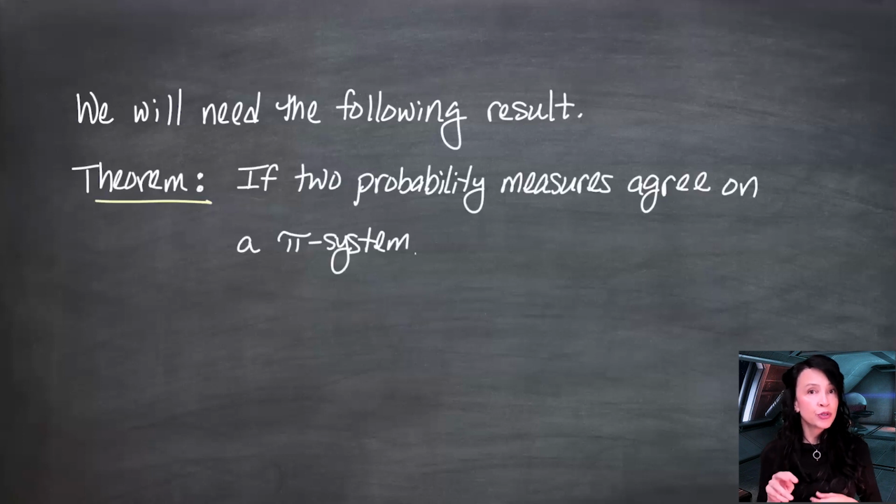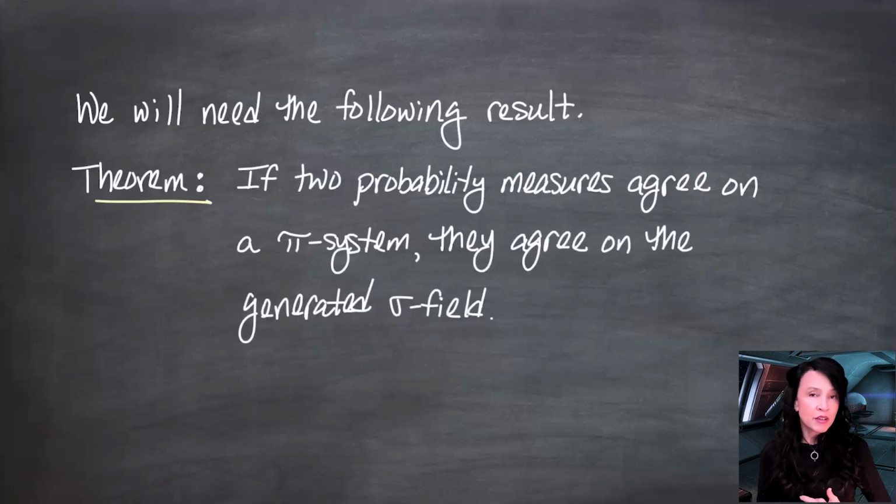And I have two measures, which could be probability measures or even not. So let's say mu1 and mu2. If they agree on sets in the pi system, then they're going to agree on the sigma field generated by that pi system. I'm going to prove this, but first let me make that even more concrete. Let me set up some notation.